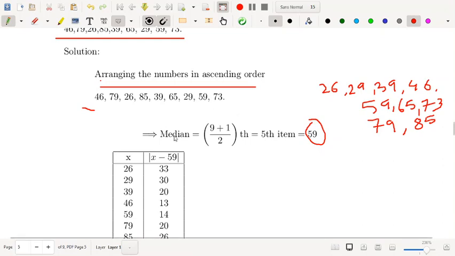So what is the median? Median is the (n plus 1) by 2th item. So (9 plus 1) by 2, that is the 5th item. So what is your 5th item? 1, 2, 3, 4, 5. So you see 5th item is 59, so your median is 59.